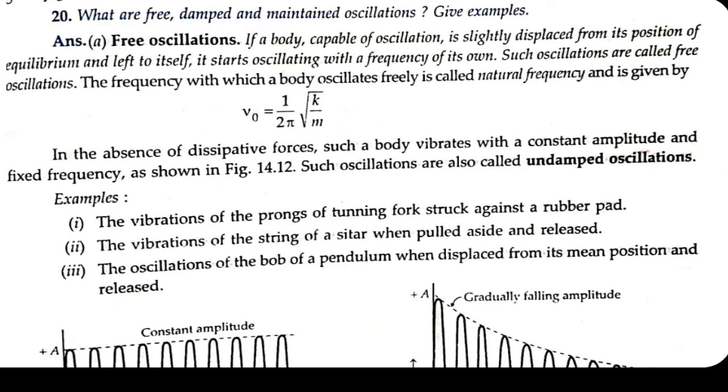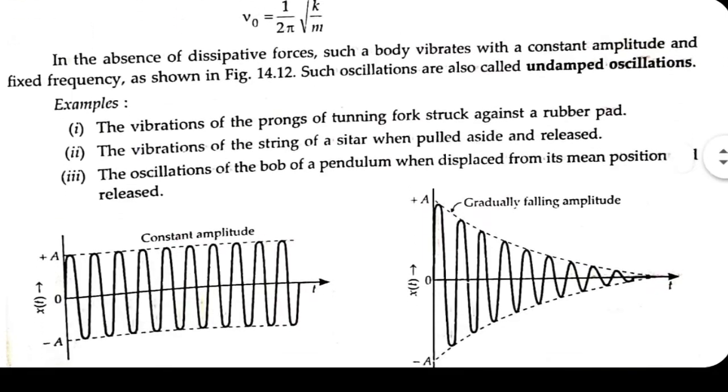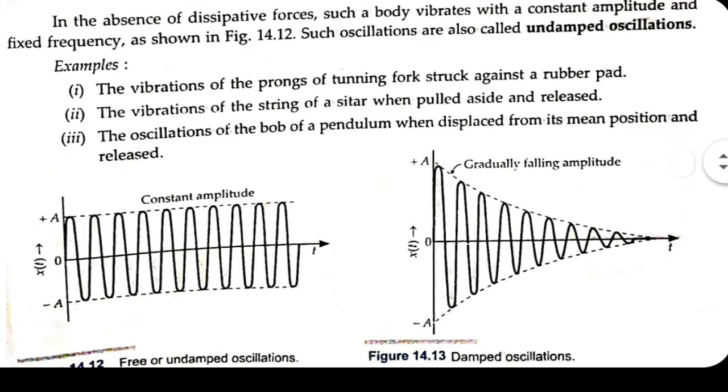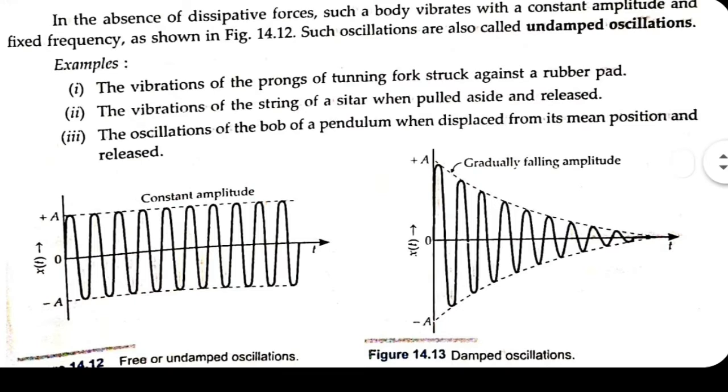In the absence of dissipative forces, a body vibrates with a constant amplitude and fixed frequency. Such oscillations are called undamped oscillations. Dissipative forces means opposing forces. Naturally, all oscillations are actually damped oscillations, because in the case of a swing itself, after setting it into oscillation, after some time it will stop. It's because of damping, due to the presence of air resistance.